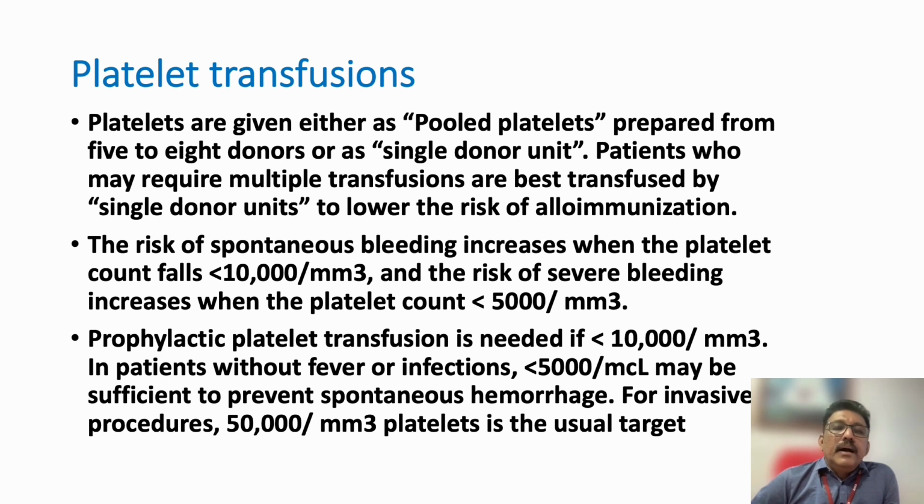With single donor, antibodies will be formed against only one type of platelet. But in a condition like dengue, no need to worry. You can give multi-donor platelets. Whereas in ITP, where we are repeatedly transfusing, try to restrict the number of donors so that different antibody production will be reduced.